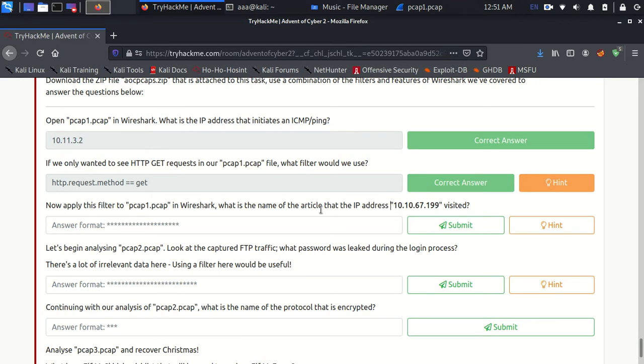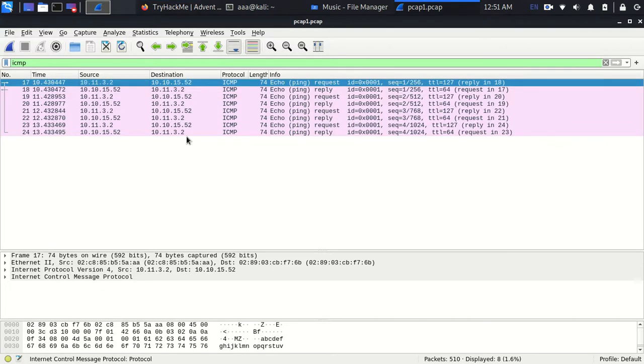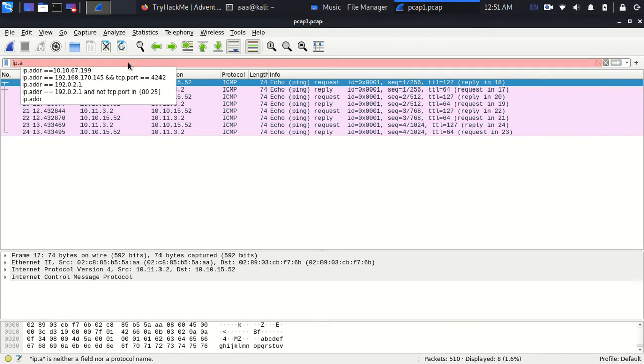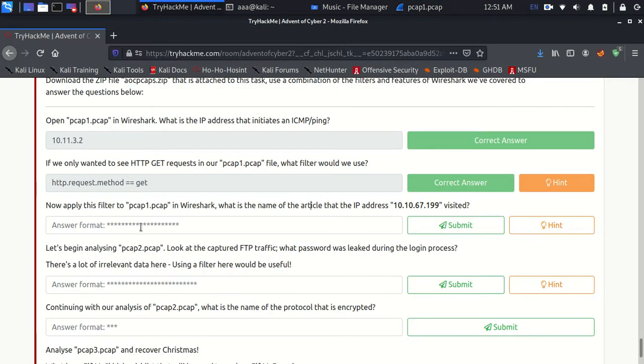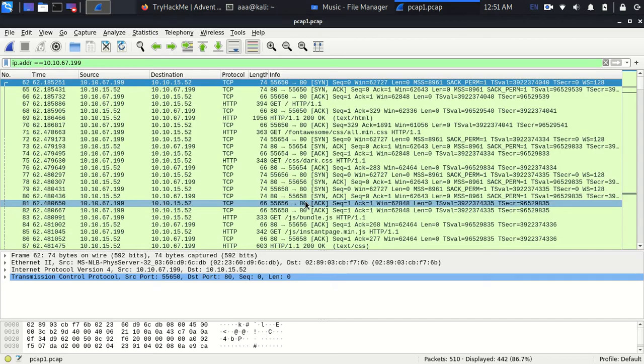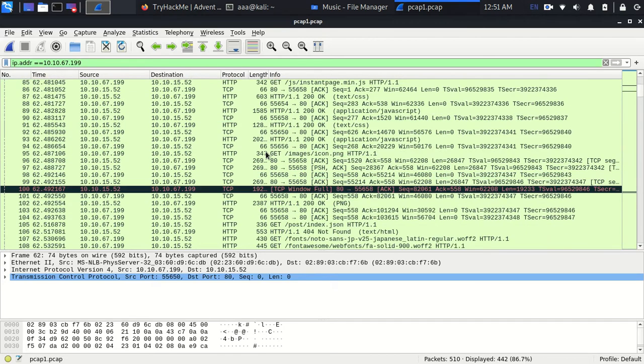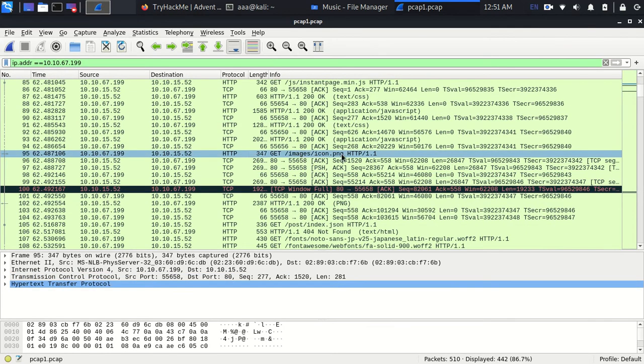Okay, so to find the item, there's an IP address which we need to find. I'll type ip.addr. It's a filter to find an IP address, and it will search for the IP address. That guy visited an article, so he might have used a GET request. For example, he got this image named icon.png.